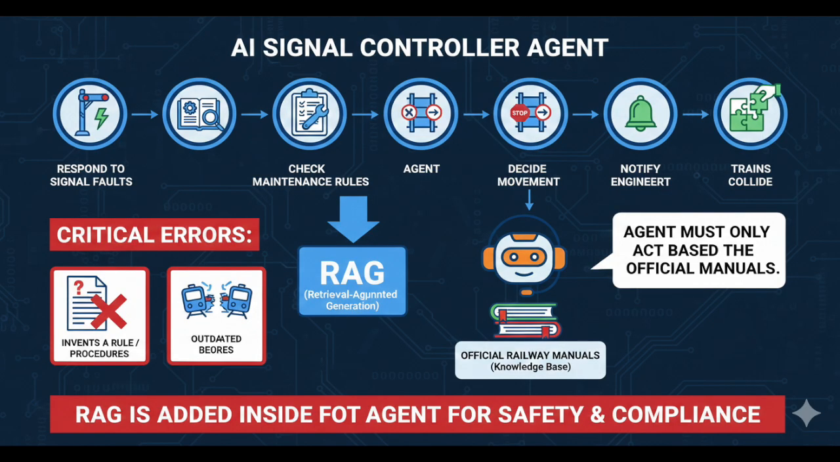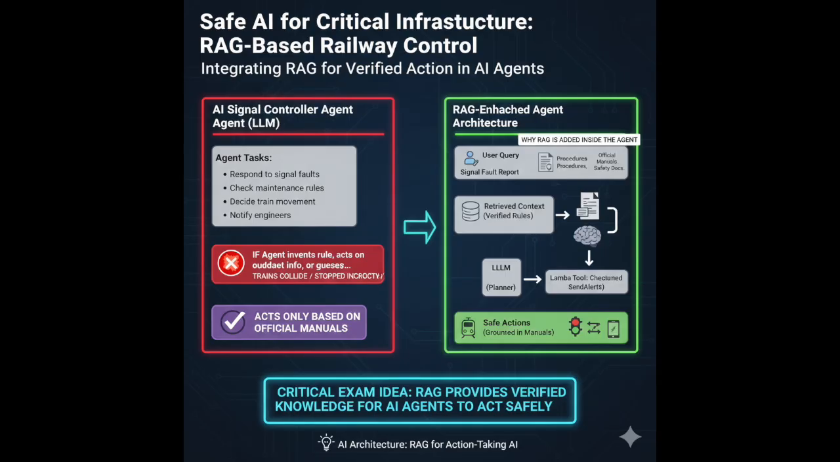Imagine this. A national railway deploys an AI signal controller agent. Its job is to respond to signal faults, check maintenance rules, decide whether trains should stop or continue, and notify engineers. If this agent invents a rule, acts on outdated procedures, or guesses safety steps, trains stop incorrectly. Or worse, trains collide. So the railway makes one rule absolutely clear. This agent may only act based on official manuals. That is why RAG is added inside the agent.